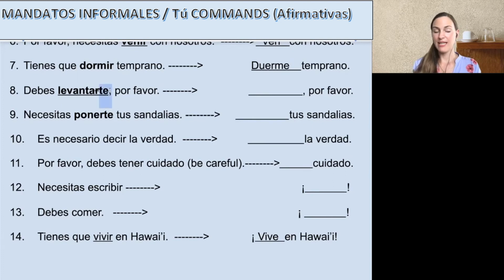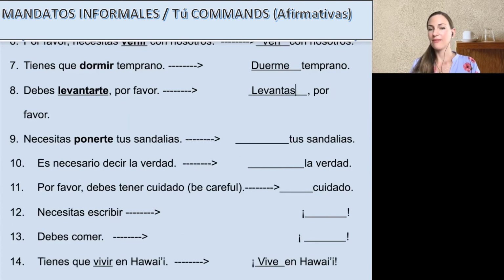Debes levantarte. Here we do have the T already changed because it's a little more direct. Debes, yes. So, debes levantarte, por favor. You should get up, please. What's paso uno? Well, find your verbo, see, levantarte. But our other paso uno, make it tú form. Does it have a stem change? No, it doesn't, because we're memorizing it right now. Levantas would be the tú form.